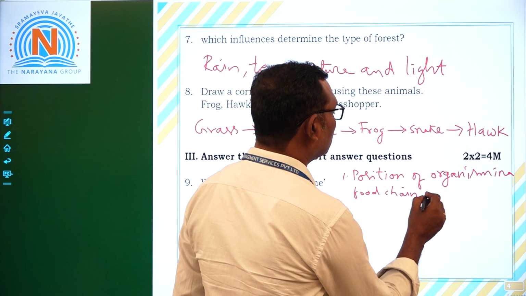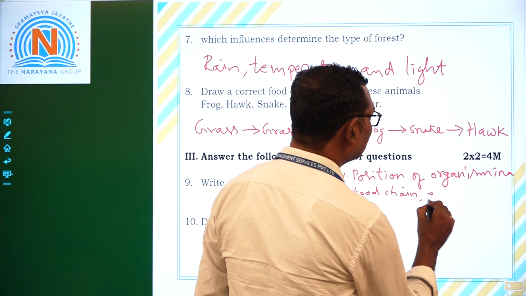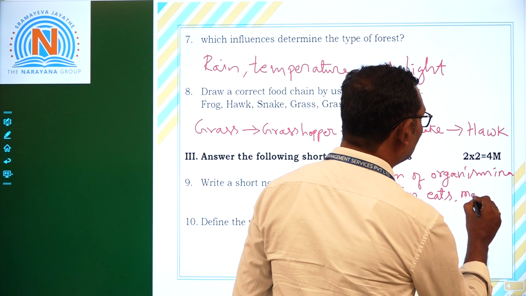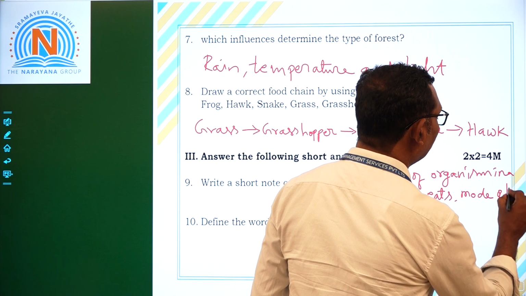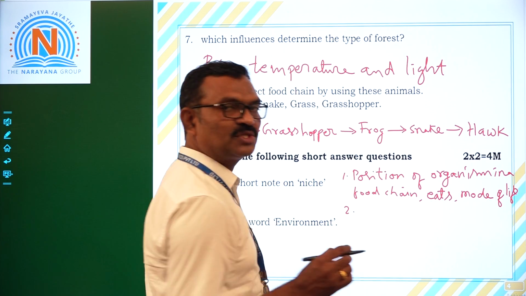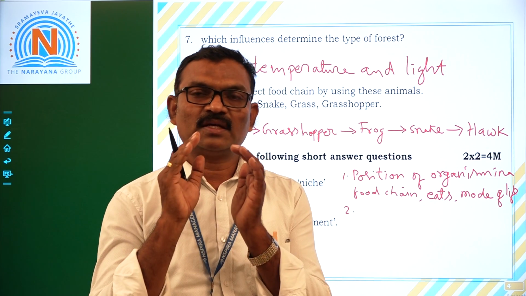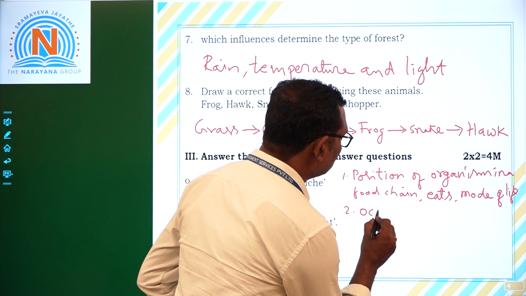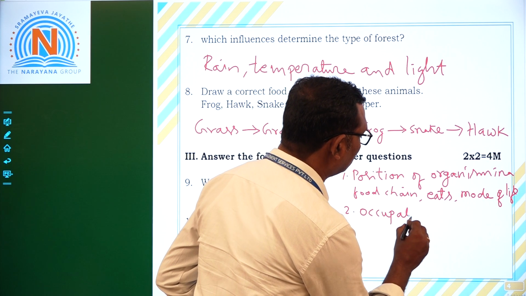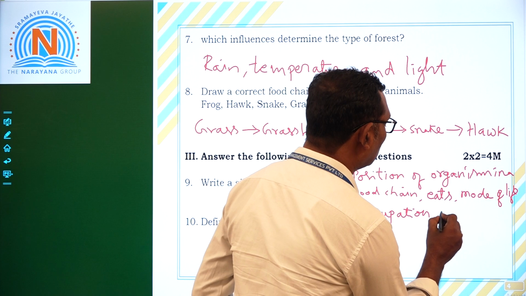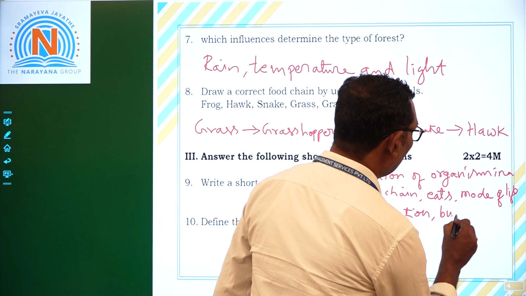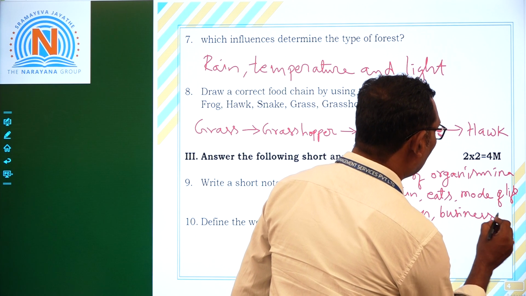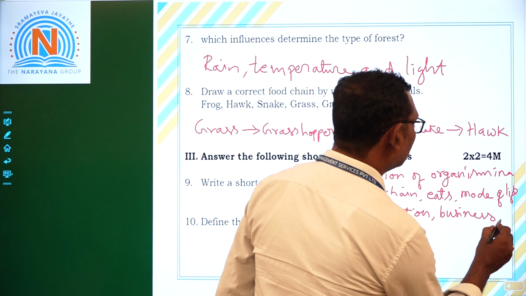Okay, not only position, it also shows us what it eats, and also it shows us mode of life. Yes, and also it shows us the organism's occupation. It denotes the occupation of organism, and how it goes about its business, and also how it earns its living.